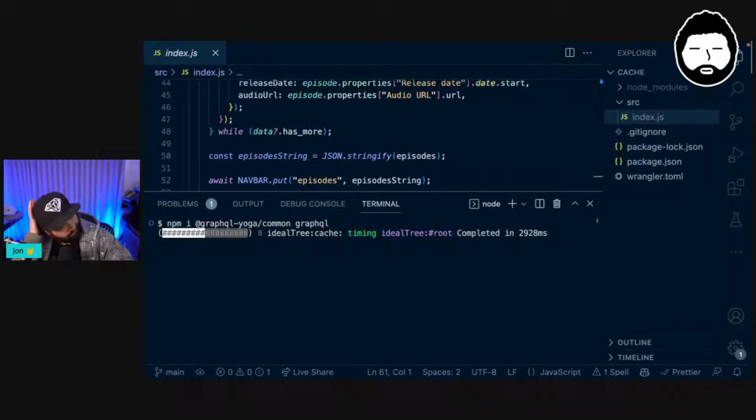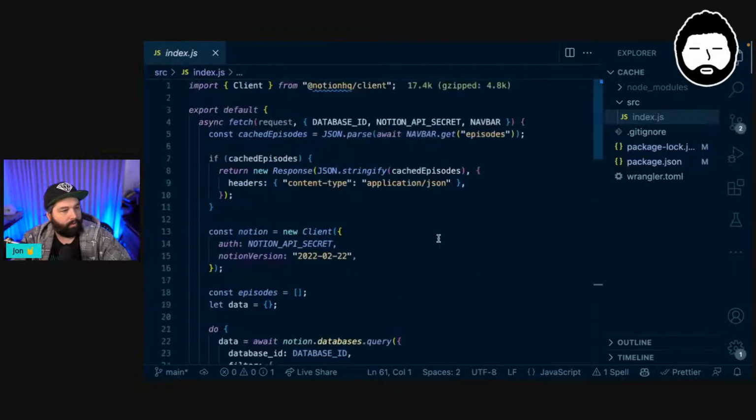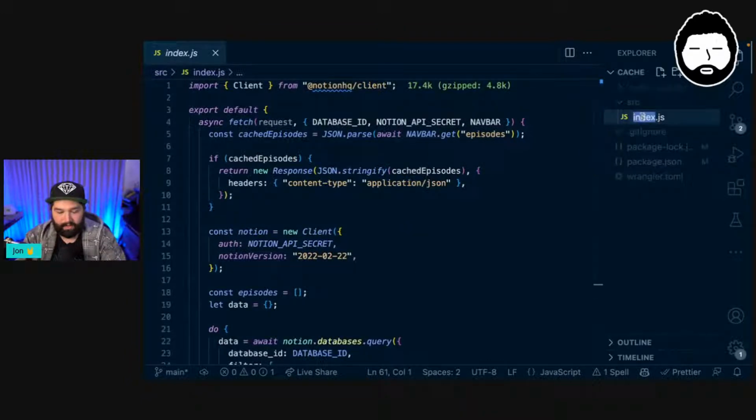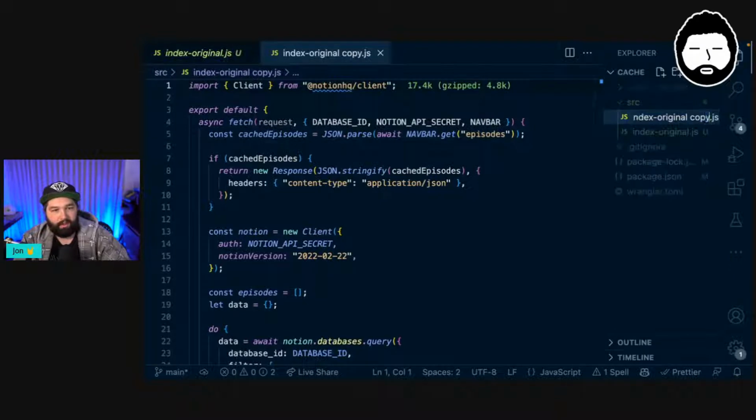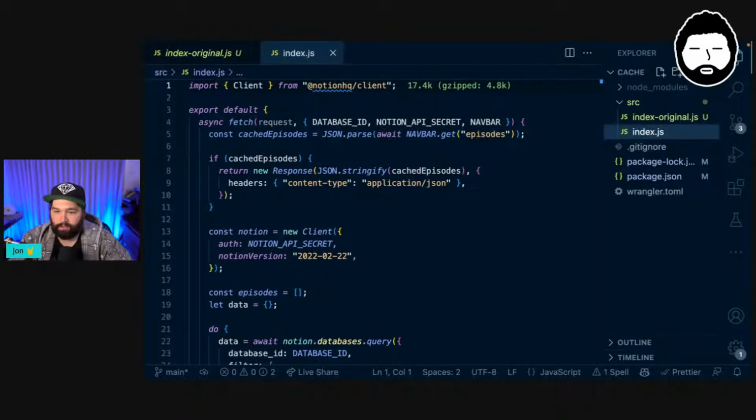Now we're going to need to do quite a lot of changing this. We're basically going to need to scrap all of this, but this is a really good example of how we would fetch this data if we weren't using GraphQL. So I might just rename this one to index-original, and then just make a new copy, which can be our new version.